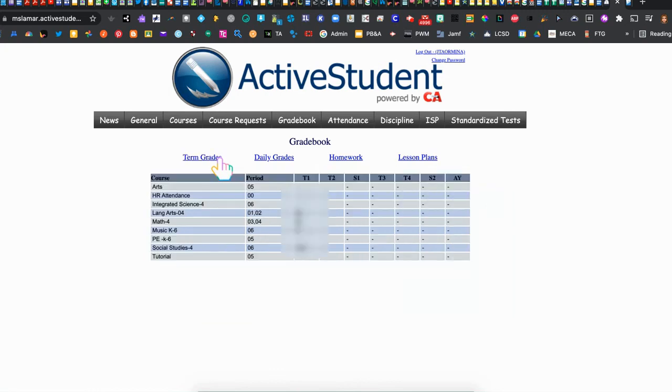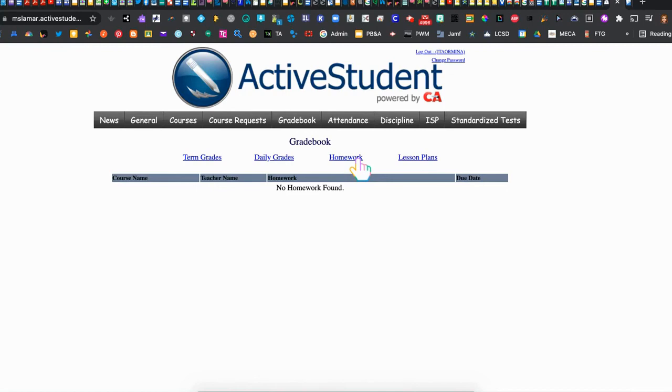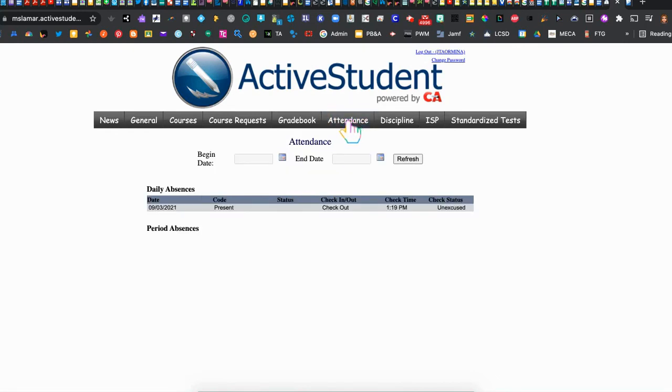I'm going to look at term grades, and this will give me just my running average of that particular subject area and term. Homework grades may depend on how the teacher posts those assignments. Most all of your grades will be found in the daily grades section here. Notice I can also go to the attendance tab, and I can select my begin and ending date, and I can see all of my current activity for my attendance. There are several other tabs here that may be of interest to the student, and they can begin being responsible for their own learning experience.